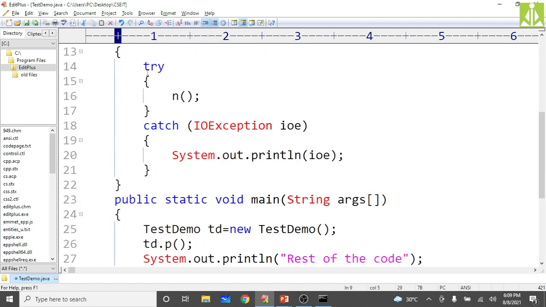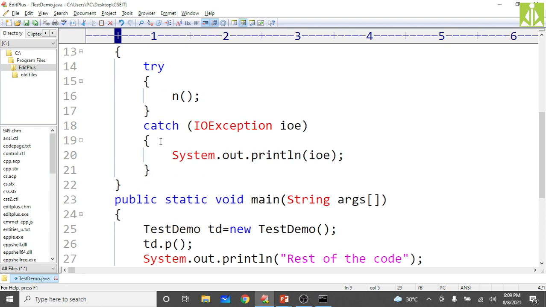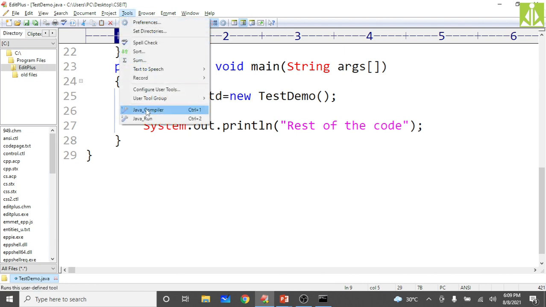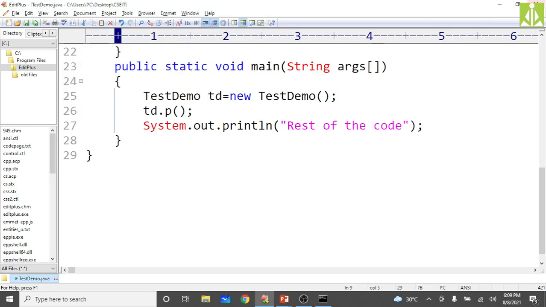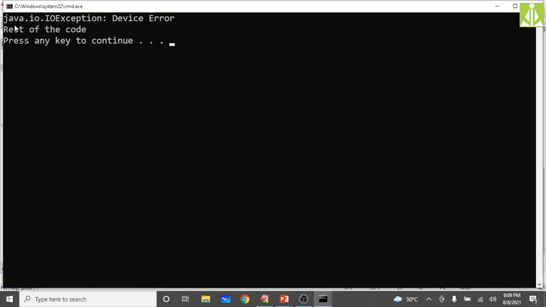Is that so? P is not throwing any exception. P is handling that exception because P is handling try catch. So there is no need to make main aware that P will throw an exception. P is not throwing any unchecked exception. So simply save it, compile it, and run it. You can see Java's IO exception, device error, and the rest of the code.